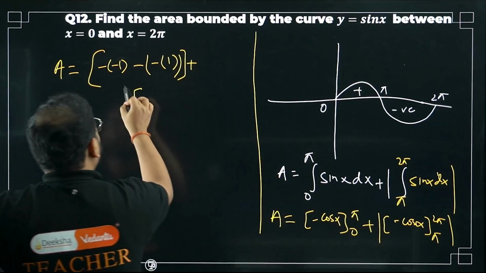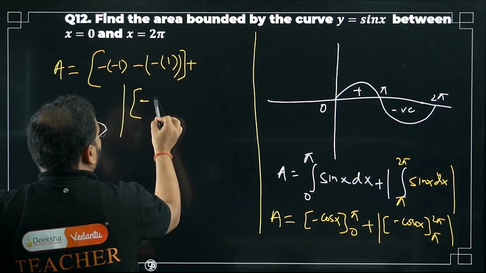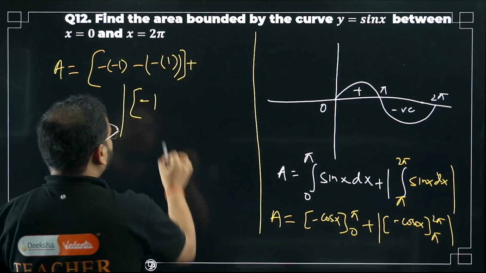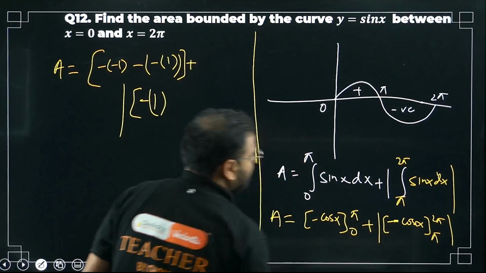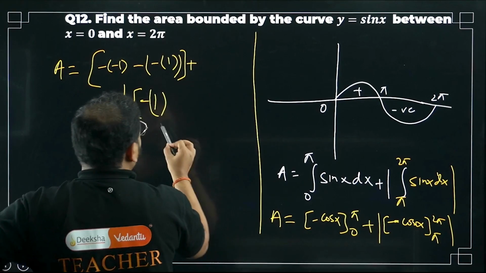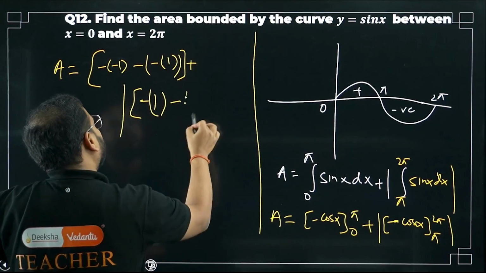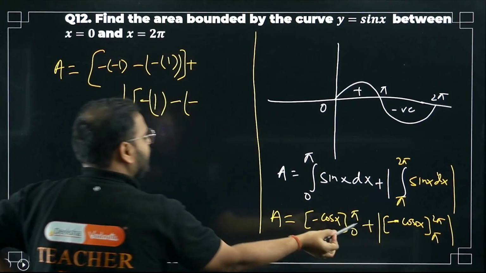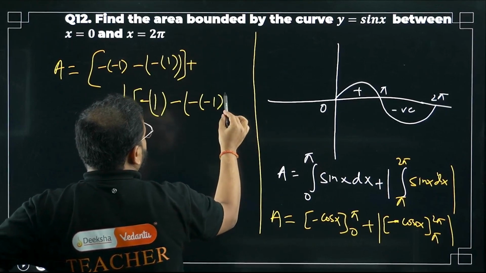Have a look. Modulus is there, obviously, for this part. Cos of 2 pi will be what, bacha? Simply 1. My sign is outside, this minus cos x, right? That's why my sign is outside. Cos of 2 pi will be plus 1 only. Upper limit minus lower limit. So my sign comes. Again, there is a minus sign for this minus, and cos of pi will be again a minus sign.